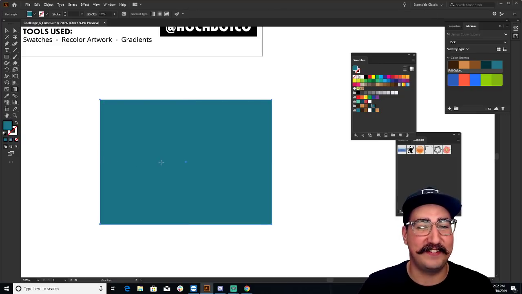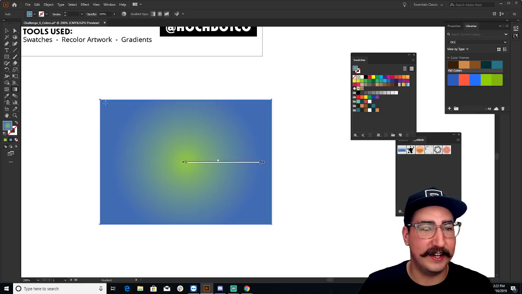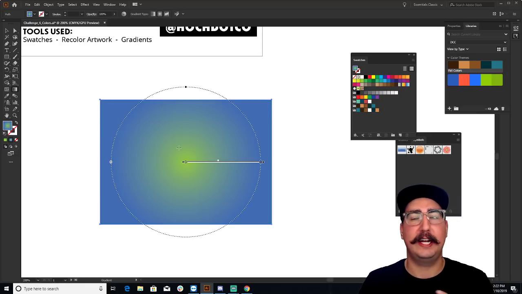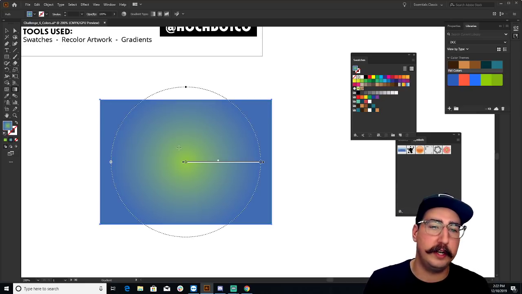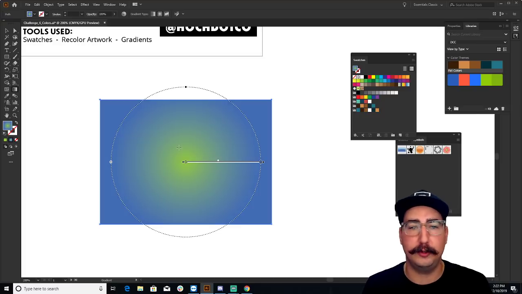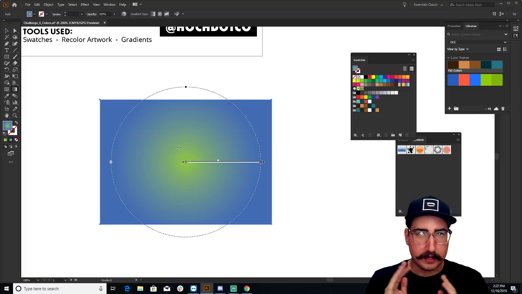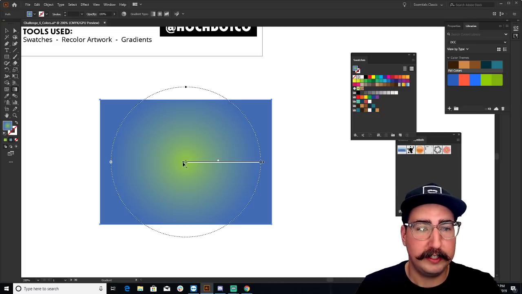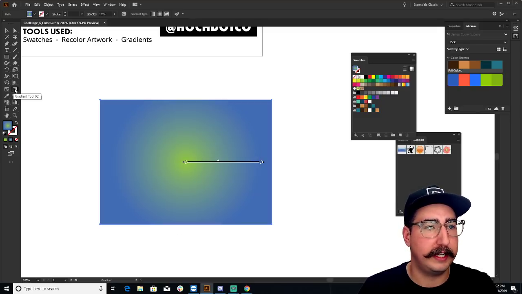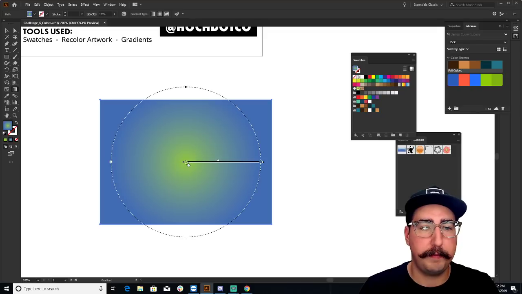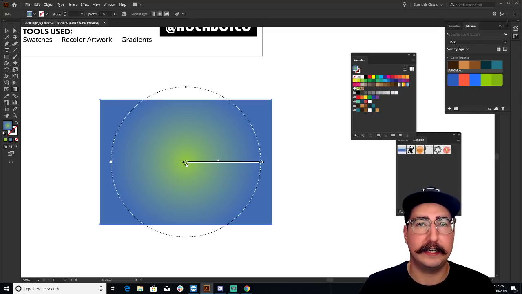We're going to go ahead and pick up the gradient tool, and we are going to click on this shape. Now it will create a gradient, which is basically taking one color and merging it into another. So doing that, all you need to do is click on the gradient tool, which is right here using G, click on that shape, and it immediately has made it into a gradient.